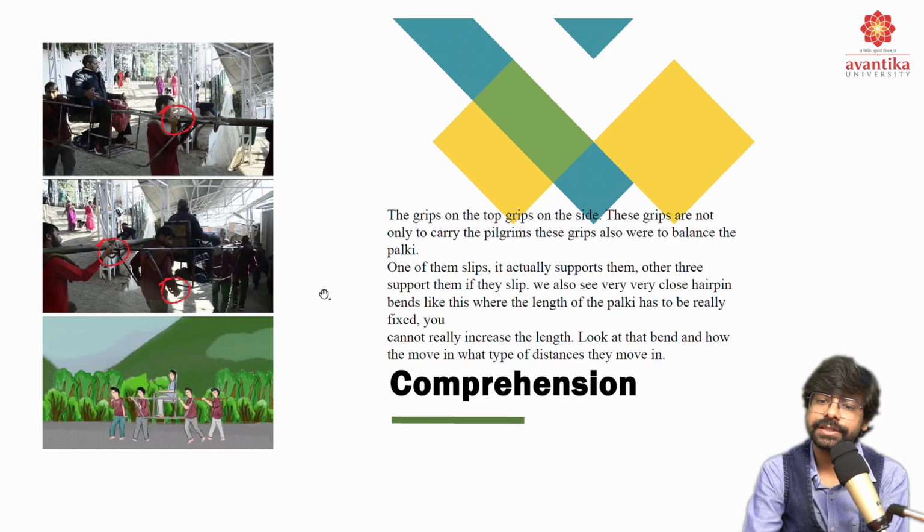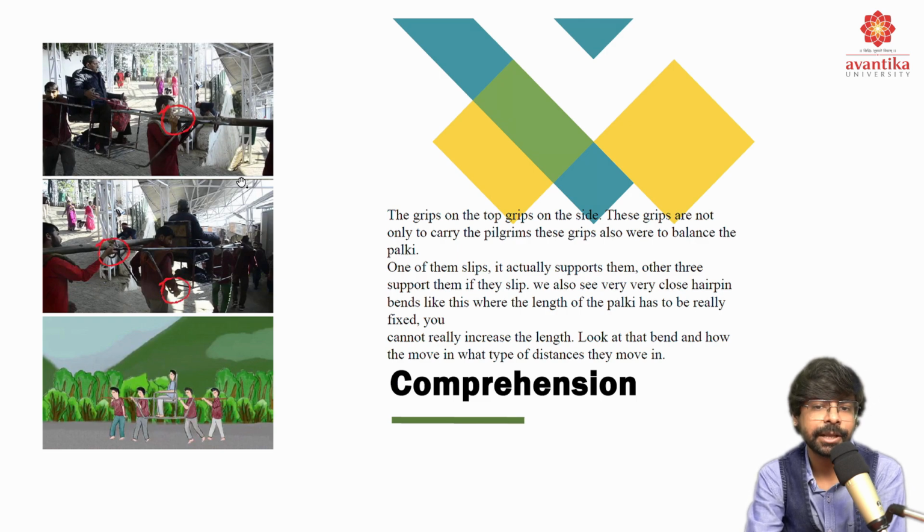Then comes the comprehension. In the comprehension part, we'll be going for design insights. The grips on the top and grips on the side are not only to carry the pilgrims, these grips were also to balance the Palki. When you see these photographs, you'll see circle points. These would be the most stressed points of these Palki bearers. You can see how difficult it is for them in a hairpin turn. You can't extend that model, you can't extend that particular thing towards you. So that is also a problem in hairpin turns.